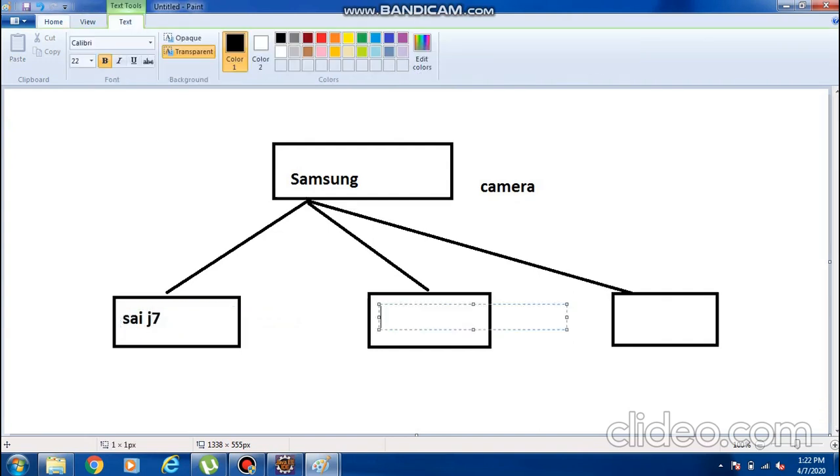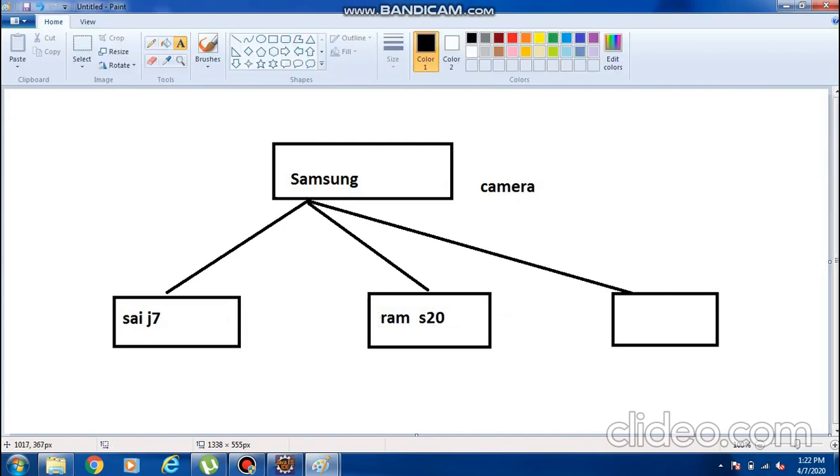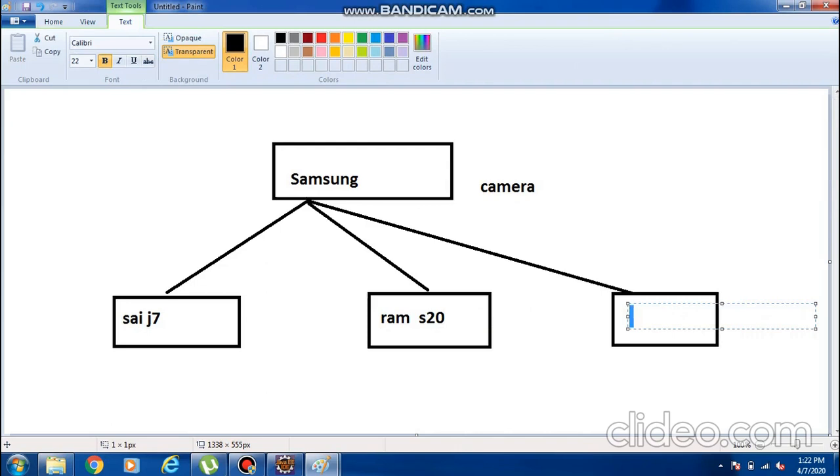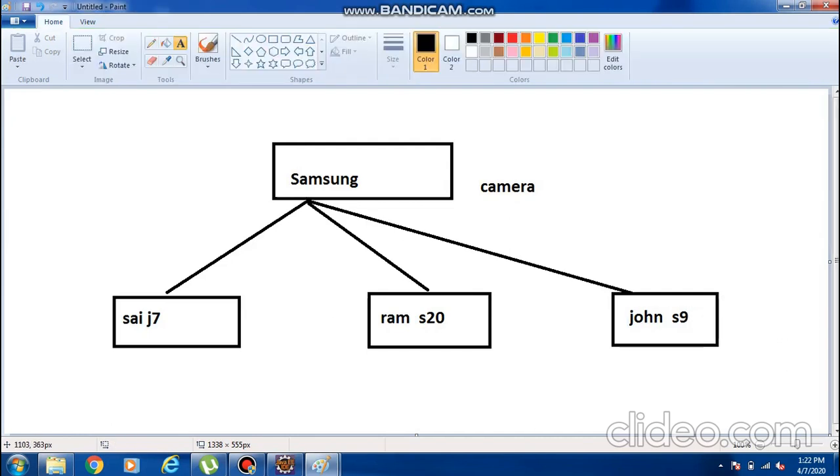Now another person, Ram. Ram bought the S20 mobile. Which mobile? S20. Then John also bought the S9, a Galaxy. Which mobile did he buy? S9. So this J7, this S20, and this S9, all three belong to which model? Samsung model.